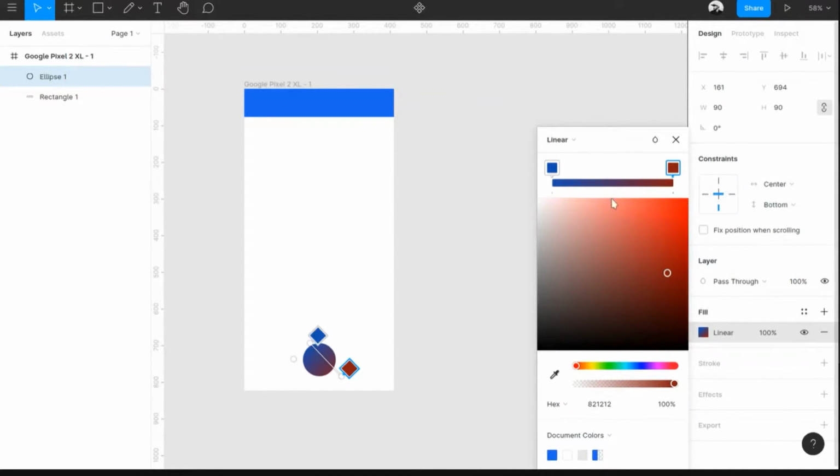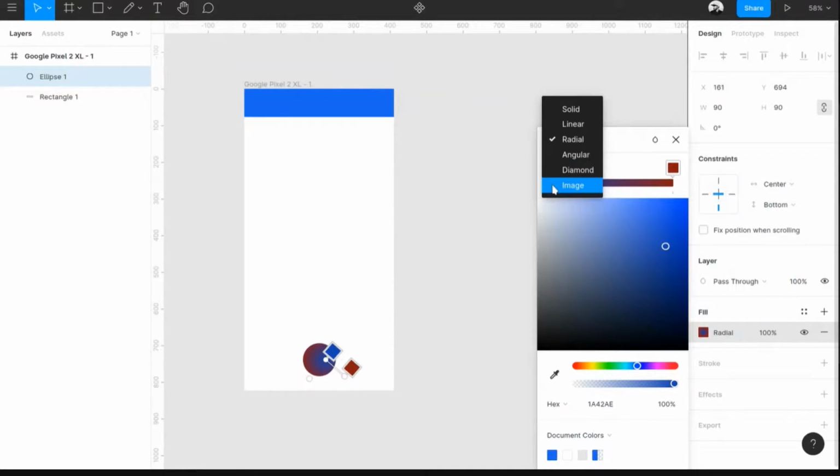If you want to add a few more points to the gradient, you can click on this particular panel over here. It will add a few more points. If you want to delete a point, click on that and hit the delete button. And the third thing is the radial, which is like how you put gradients over spheres and all such things. And there is an angular, diamond, and image. We'll get back to that image in a while because it's a bit important. So yeah, that's basically it for the coloring part.